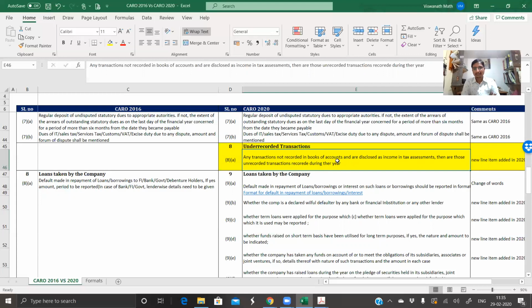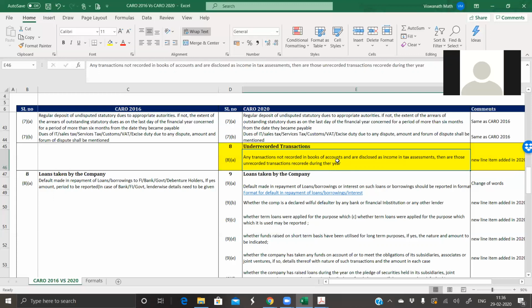So we had to debit the cash account and credit income from undisclosed sources, bring it to the profit and loss account, and ultimately pay tax and transfer it. When bringing such transactions into the books and paying the taxes, we also need to take care that when preparing the computation of income, this amount is deleted: profit as per P&L account minus income already disclosed on which tax has been paid, and the balance only is subject to taxation.